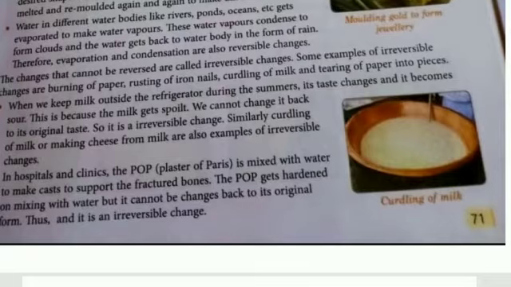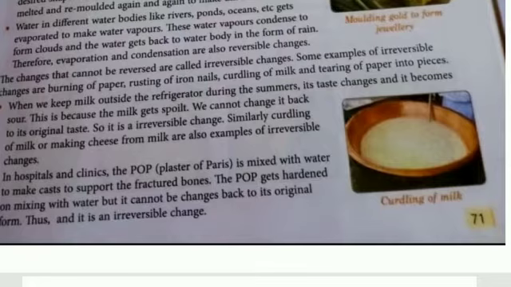When we keep milk outside the refrigerator during summer, its taste changes and it becomes sour. This is because milk gets spoiled. Here some chemical change occurs. We cannot change it back to its original taste. So it is irreversible change. Similarly, curdling of milk or making cheese from milk is also an example of irreversible changes.